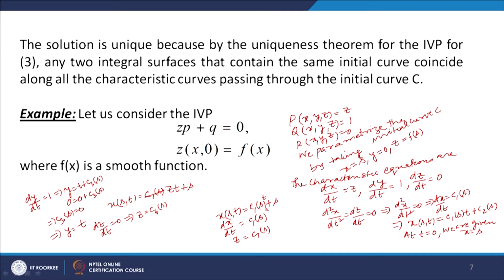Now at t equal to 0, z is equal to f(s). So what do we get? f(s) is equal to C4(s), so we get z equal to f(s). Okay, so we have solved this characteristic system. We have got x is equal to zt plus s, y equal to t, z equal to f(s).